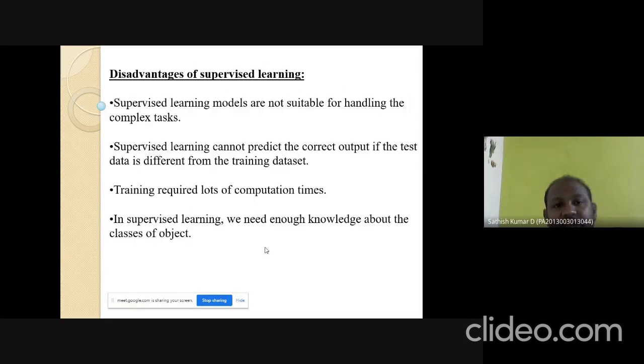The next one is the disadvantages of supervised learning. Supervised learning is not suitable for handling complex data, because with complex data it's very difficult to train the algorithm. Supervised learning cannot predict the correct output if the test data is different from the training data set, because sometimes if the training data set does not match the real-time data, supervised learning is not suitable for that scenario. Training requires lots of computation time. In supervised learning, we need enough knowledge about the classes of objects. These are some of the disadvantages of supervised learning.